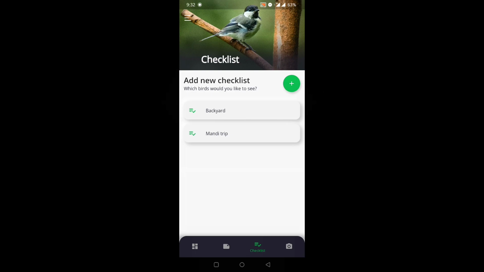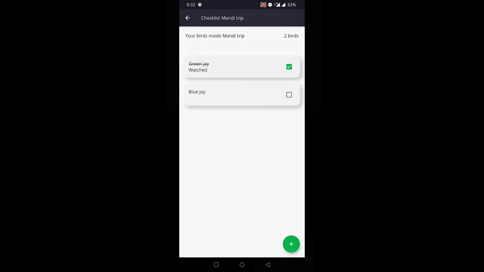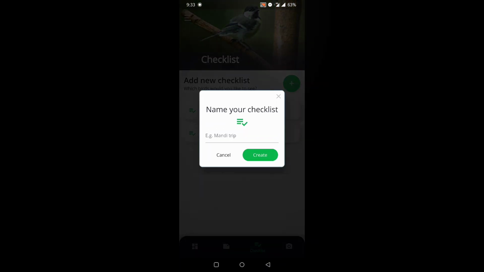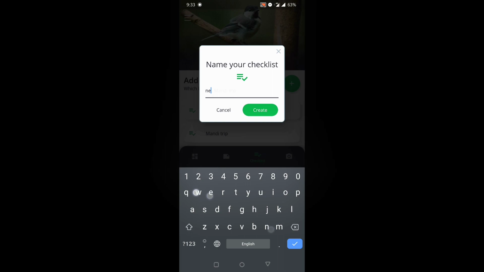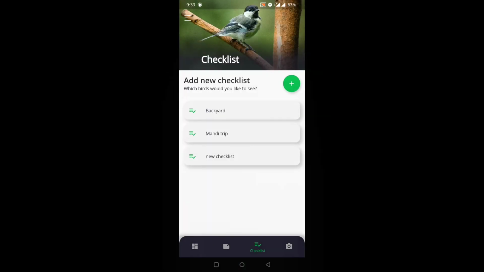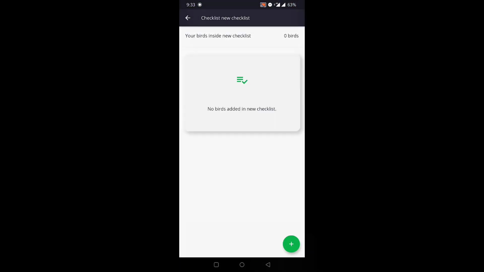Now coming to the checklist section of the application, the user can create a complete checklist of the different bird species he wants to see on that day. The user can strike out that particular species if he has watched it, or delete that bird name as well from the checklist. This feature is really important when the user is say going on a trek or say visiting a sanctuary.